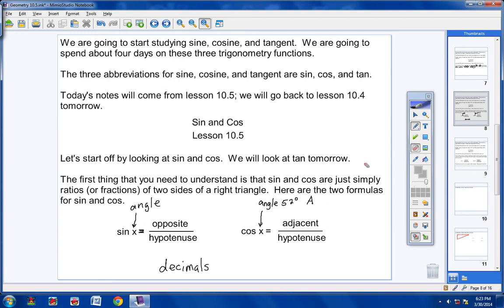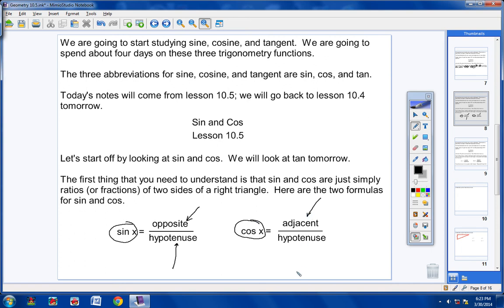Now, look at these words. When I ask you to find the sine of a given angle, you put the opposite side over the hypotenuse side. When I ask you to find the cosine of a given angle, you find the adjacent side and you find the hypotenuse side, and you write them as a fraction.